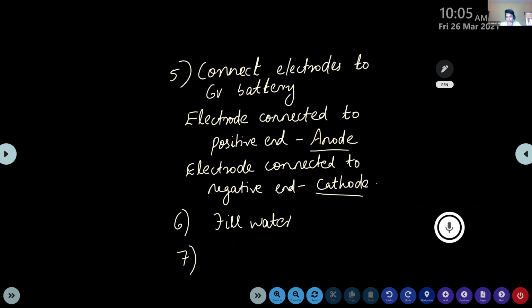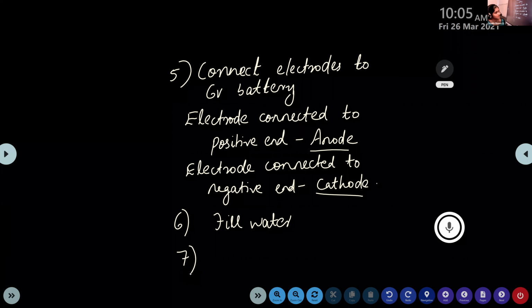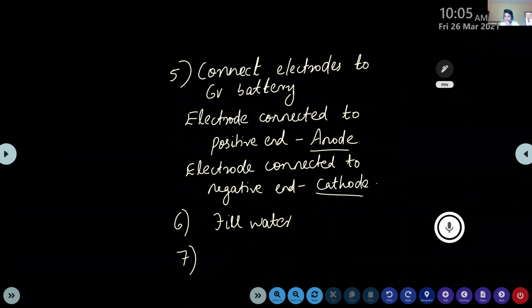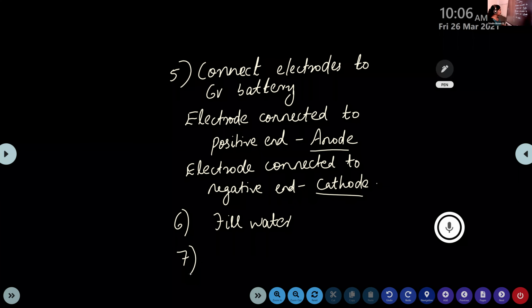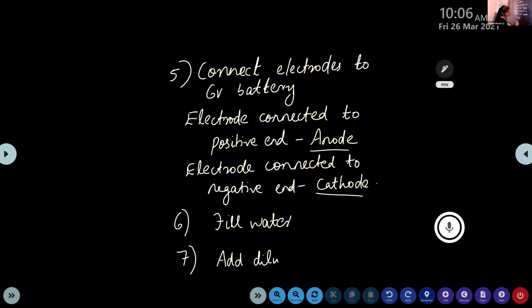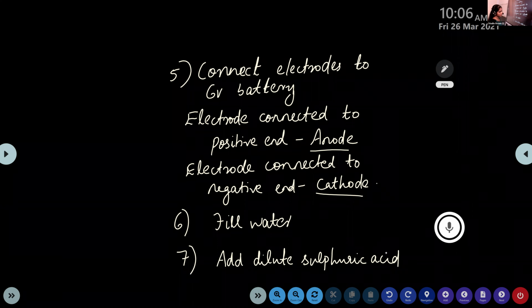Here, dilute sulfuric acid is mentioned in this one. In your textbook, dilute sulfuric acid is mentioned. Yes, ma'am. Okay. Then you can add dilute sulfuric acid. What's the purpose of this dilute sulfuric acid? Can you tell me? Add dilute sulfuric acid into the water. In the old textbook, there is no mention of this sulfuric acid. But you can write add dilute sulfuric acid.